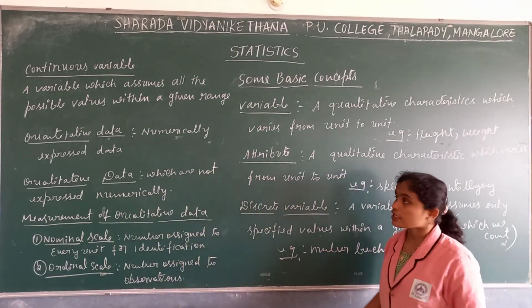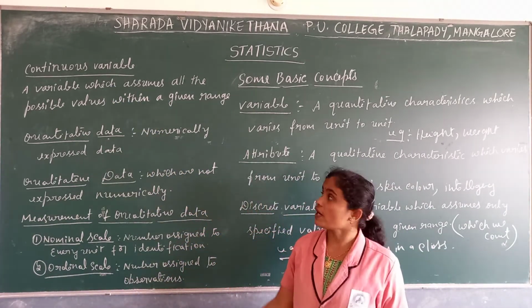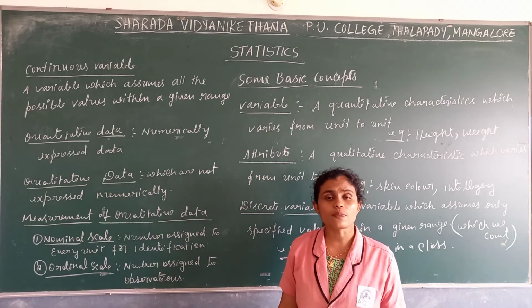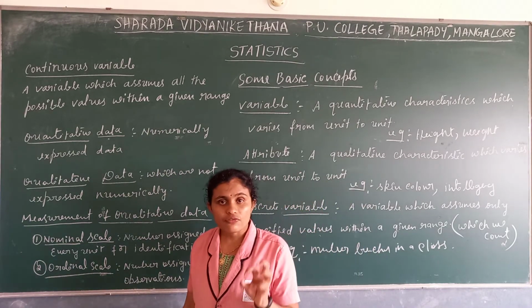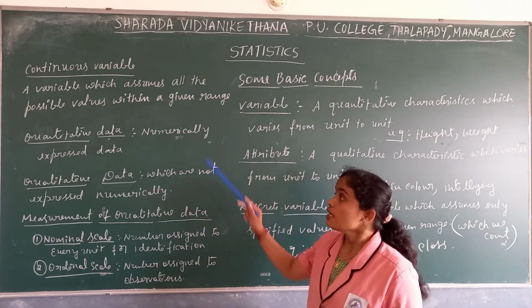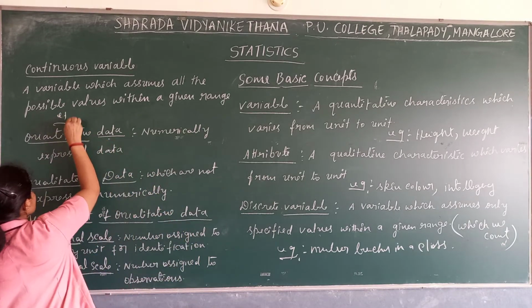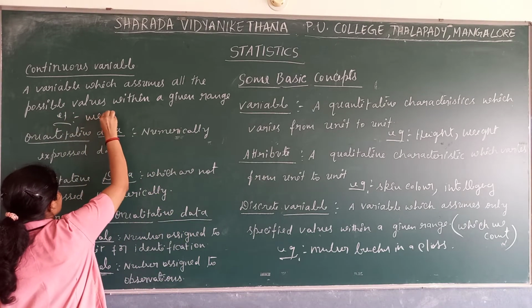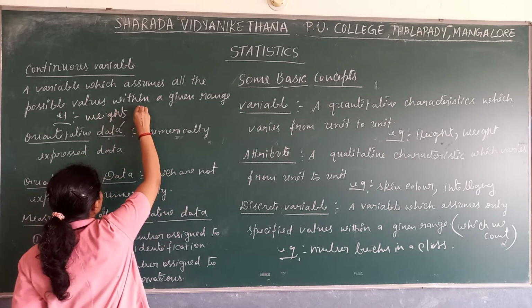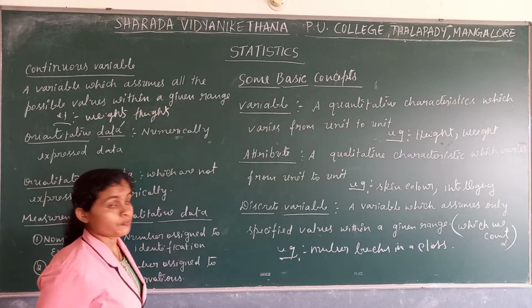Whereas a continuous variable means a variable which assumes all the possible values within a given range. For example, weights or heights.